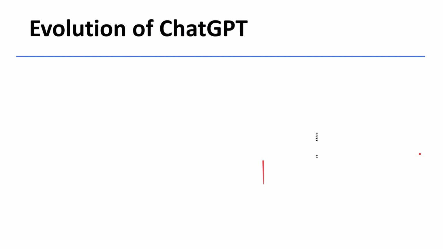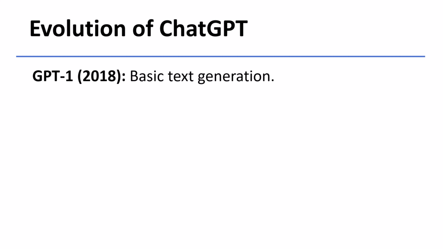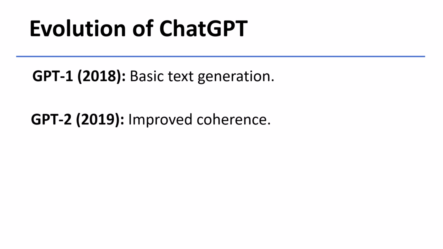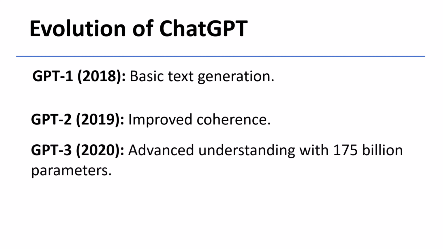Next, let us quickly take a look at the evolution of ChatGPT. GPT-1, the first version of GPT, was released in 2018. It could generate basic text but wasn't very advanced. In 2019, GPT-2 came out. It was larger and much better at generating coherent responses.